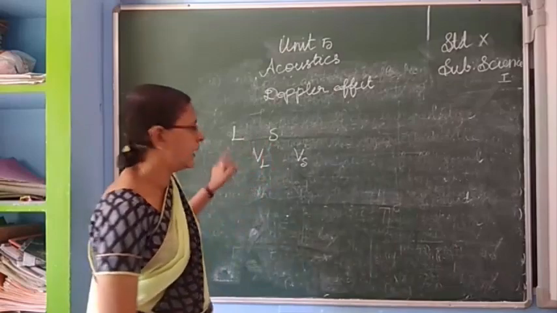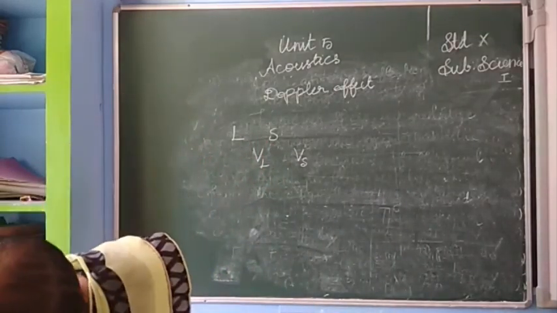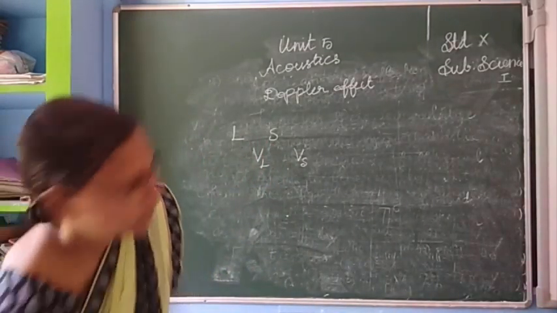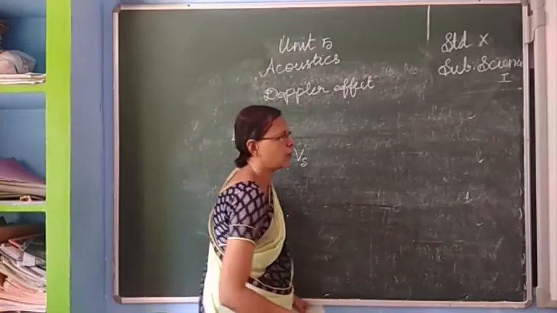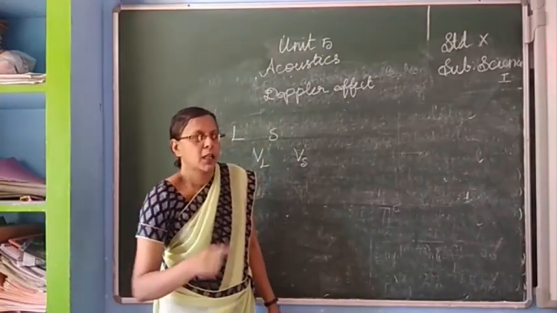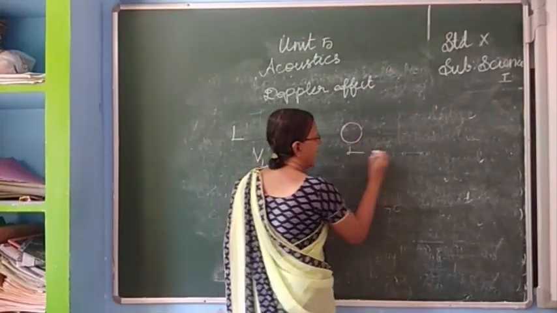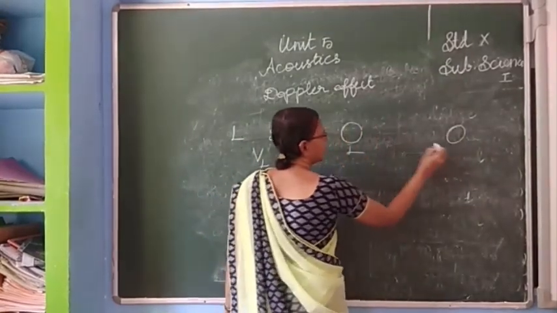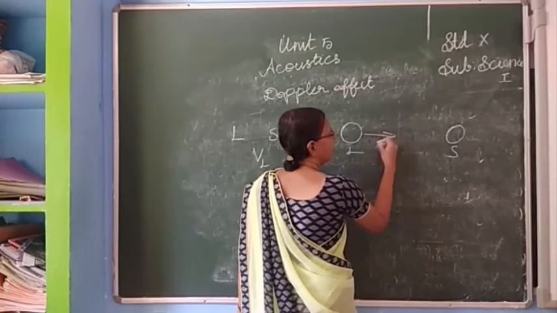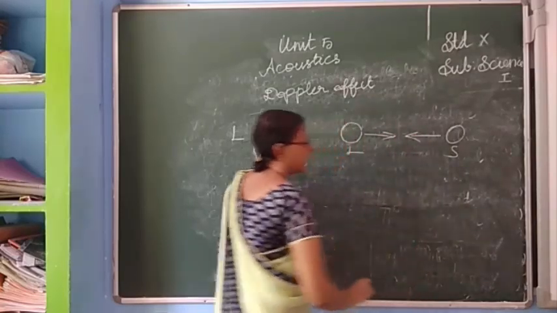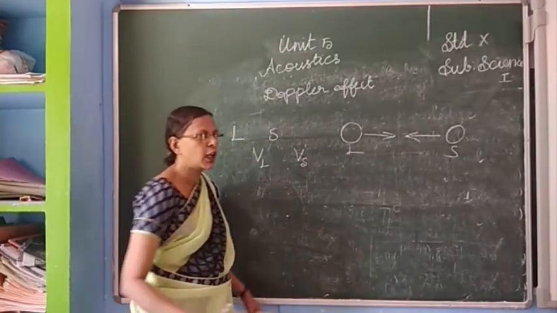Okay, so here the first case, different possibilities are there. Here we are going to learn one case: both listener and source are moving towards each other.